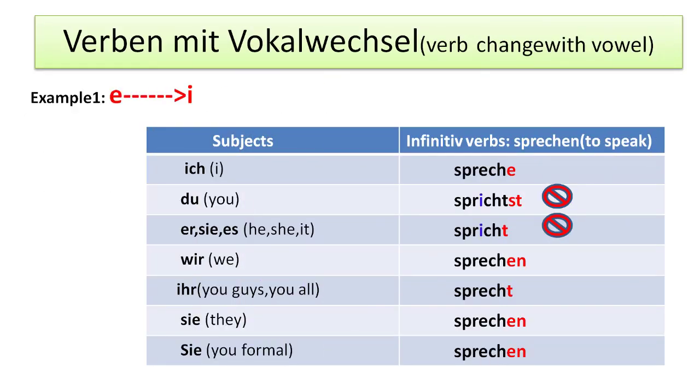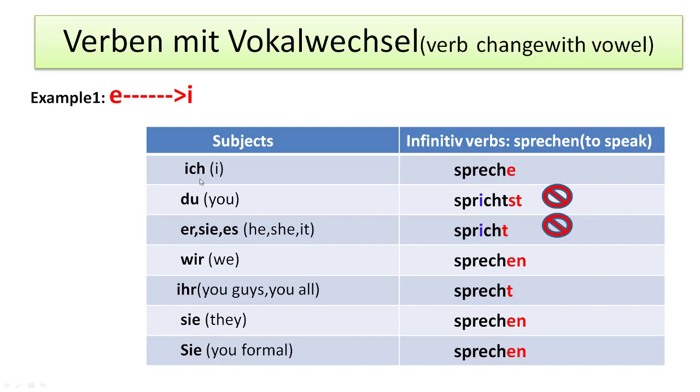Let's see some examples. Vowel change. Okay. So here e becomes i. Okay. And it will reflect in two cases only. The first one, du and er/sie/es. You can see I have given some red marks.